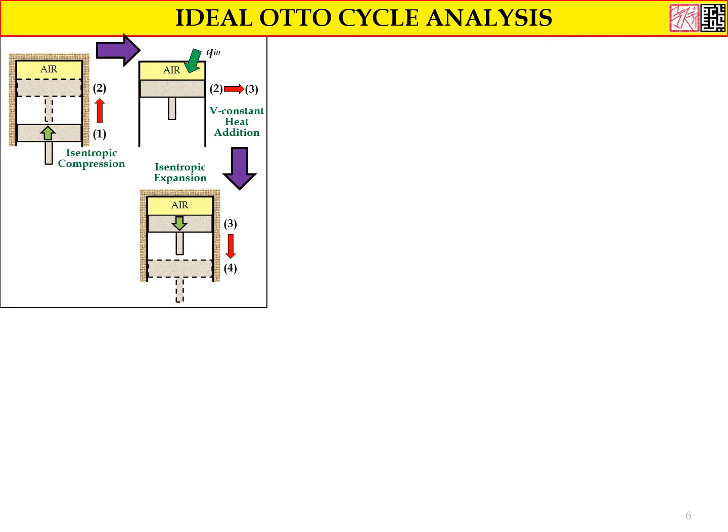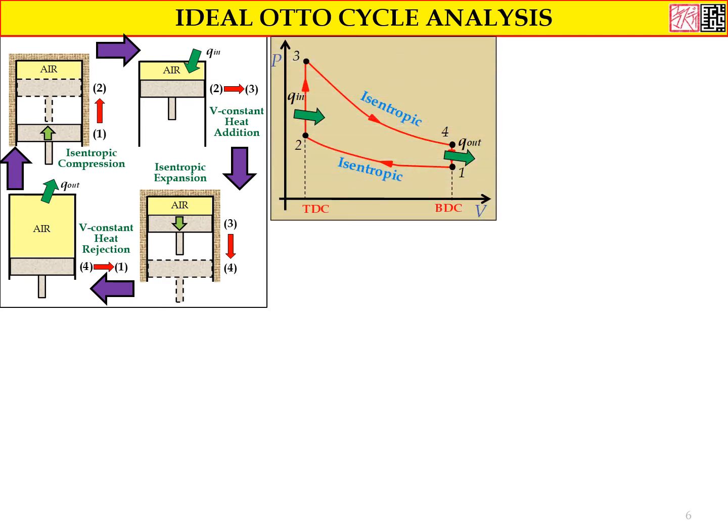And then it goes to process 3, which is the isentropic expansion, process 3 to 4. And then it goes to the last process, which is the fourth process, the constant volume heat rejection, 4 to 1, and then goes back to process 1, which is the isentropic compression. This is the cycle of the Otto.